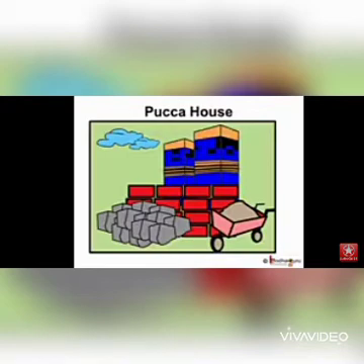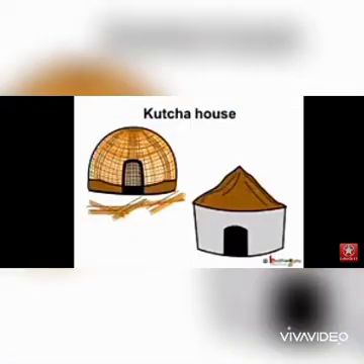So, what are the materials used for building houses? Normally, houses are built using bricks, stone, cement, and steel. The windows and doors are generally made of wood. This type of house is very strong and is called a pakka house. Some houses are made up of mud, hay, bamboo, twigs, and leaves. This type of house is called a hut or a kacha house.